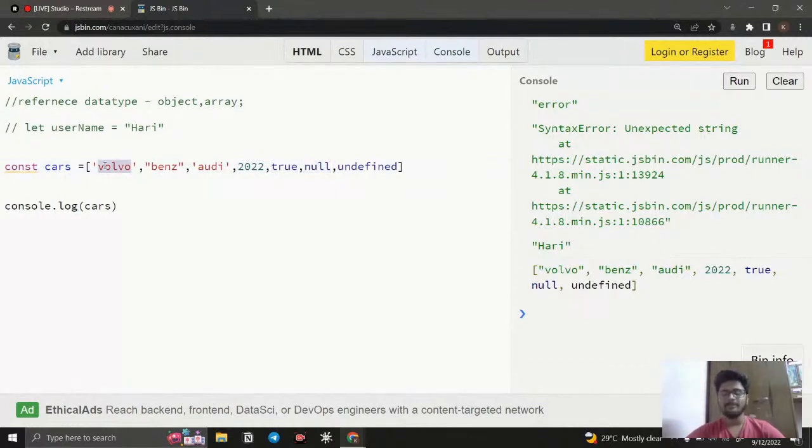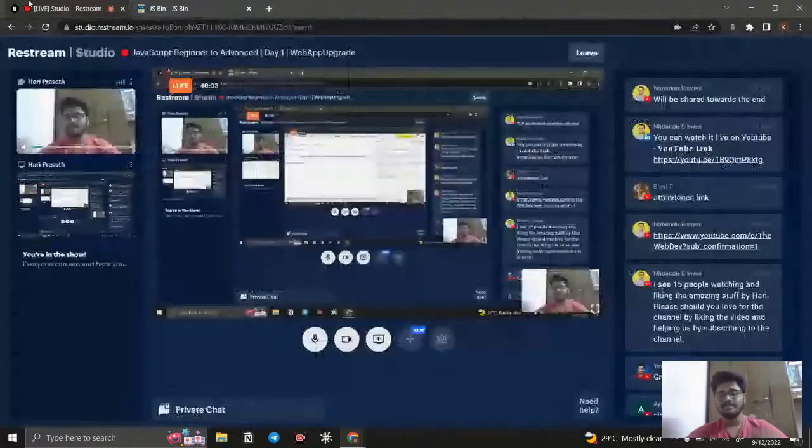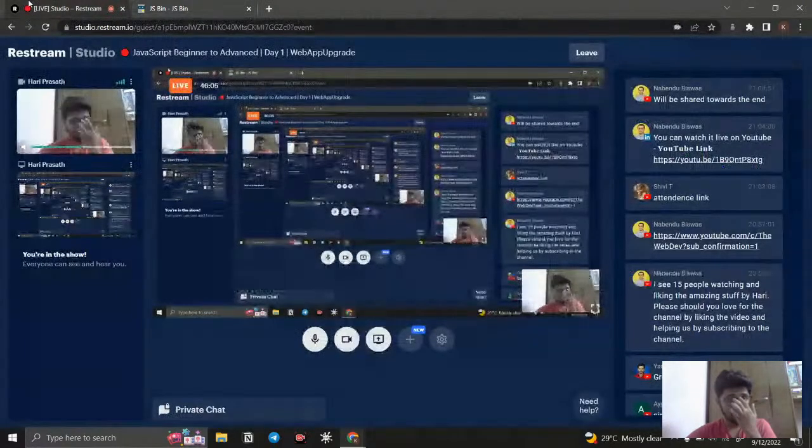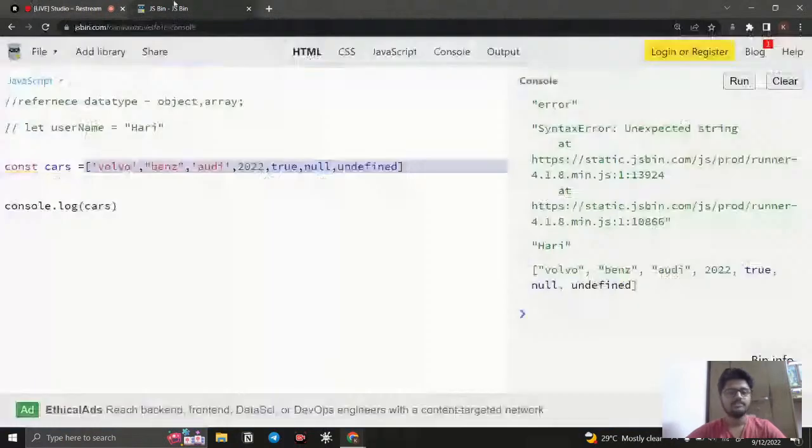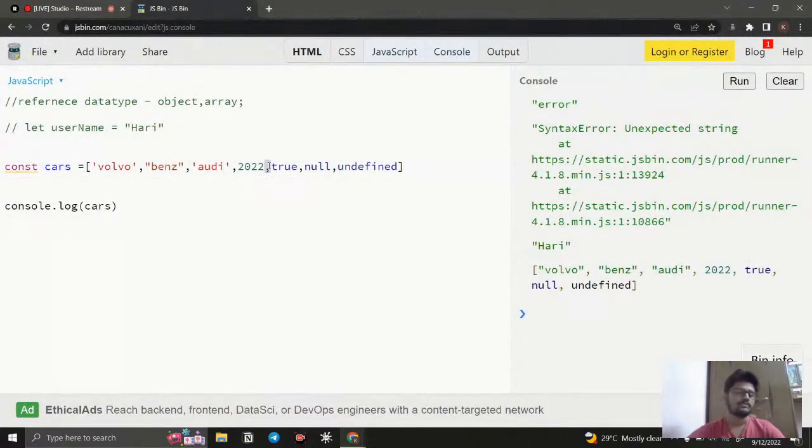The array is nothing but a way to store a list of values. So this is the syntax to store a list of values, more than one value. You can use an array for that, and that is what reference data types are, as I already said. So what if I want to access the first element, or the second element? How can we do this?